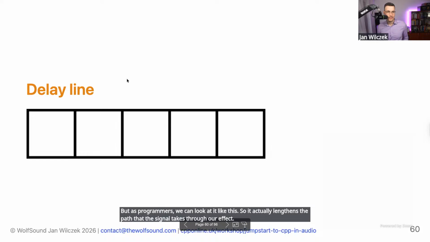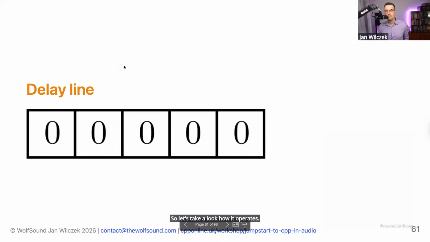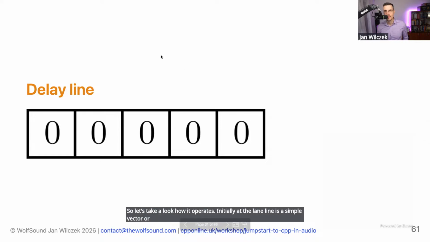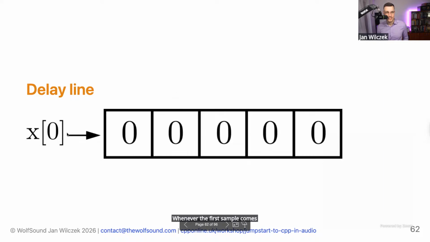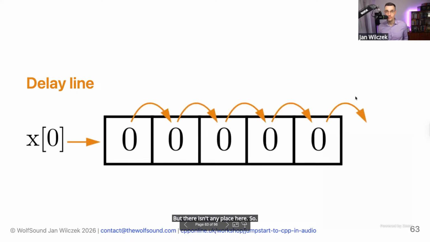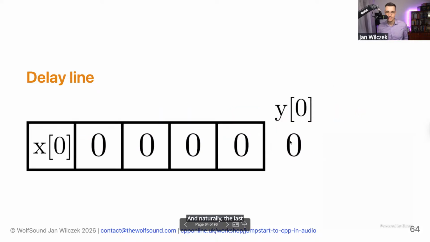So let's take a look at how it operates. Initially, a delay line is a simple vector or an array filled with zeros. Whenever the first sample comes along, it wants to enter this buffer, but there isn't any place here. So the elements need to shift to the right, and naturally the last one pops out, and it's the first output sample.